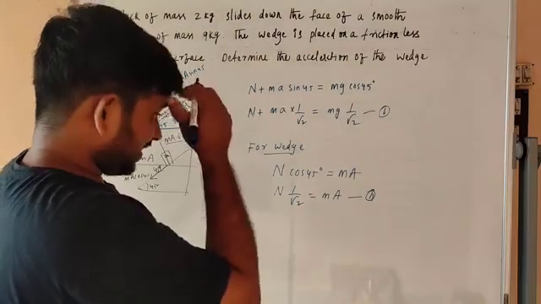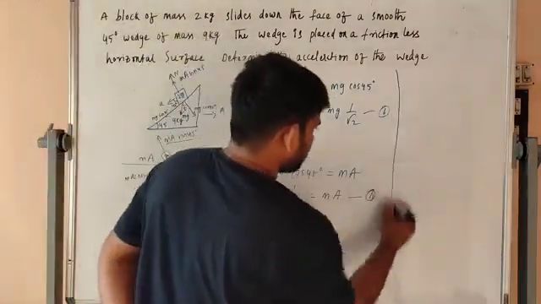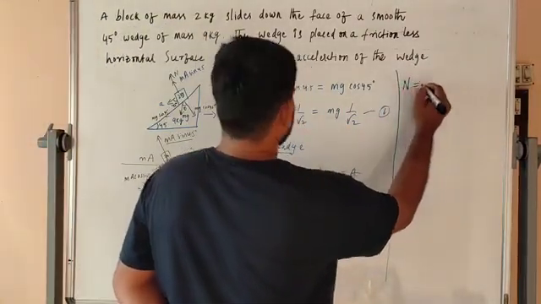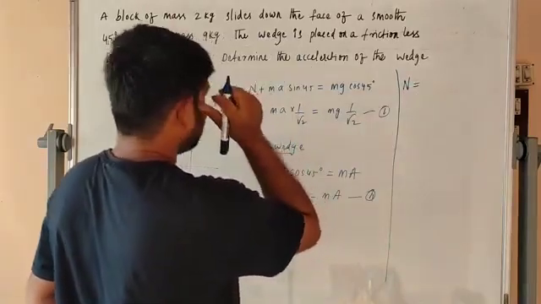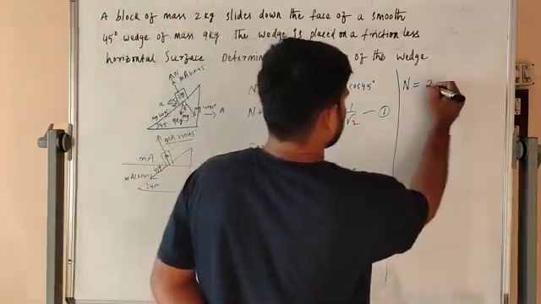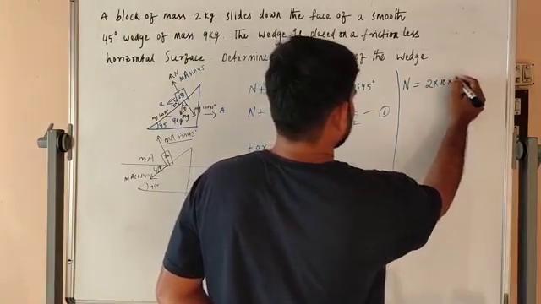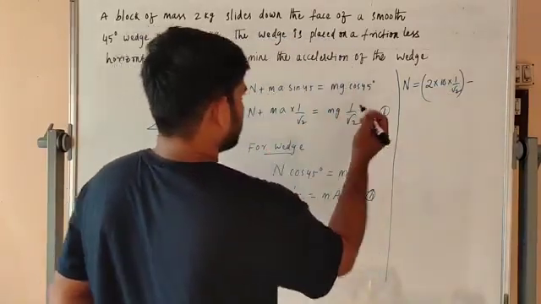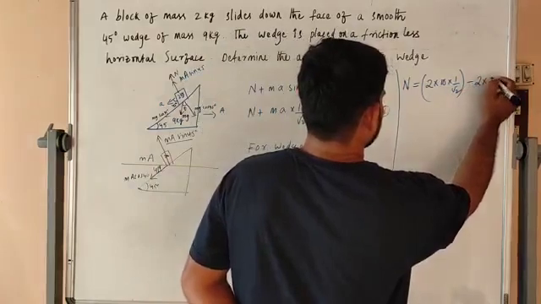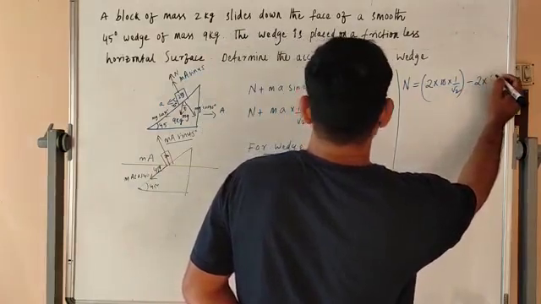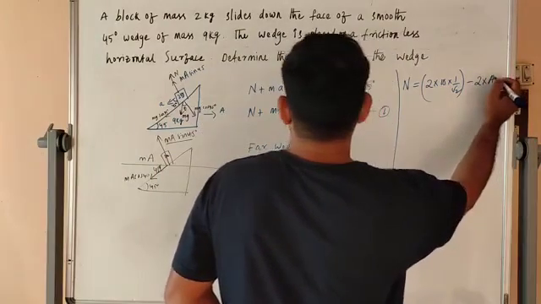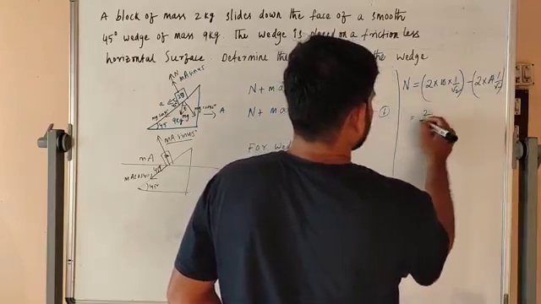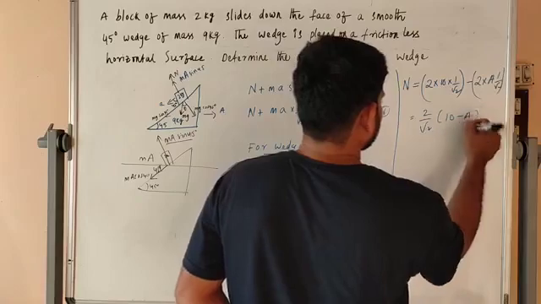We will continue to solve this. So N is equal to mg cos 45, where m is 2 kg, g is 10, cos 45 is 1 by root 2, minus ma sin 45, where m is 2 and a we don't know, sin 45 is 1 by root 2. So 2 by root 2 times (10 minus A).